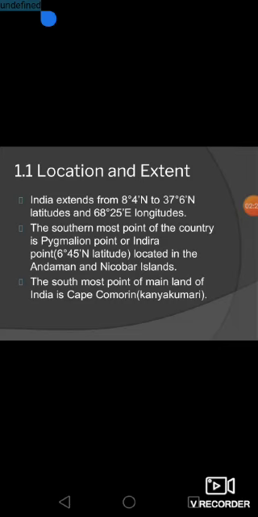Here the southernmost point of the country is called Indira Point, which is located in the Andaman and Nicobar Islands. Here we can see how India has been politically divided into 29 states and 7 union territories, for administrative convenience. The southernmost point of the mainland of India is Cape Comorin, which is known as Kanyakumari.